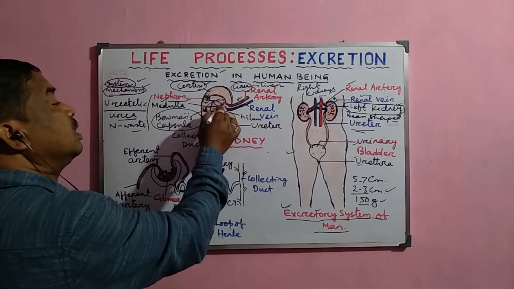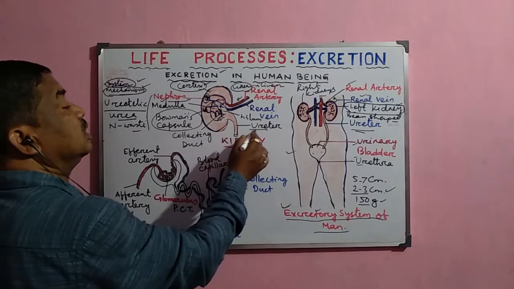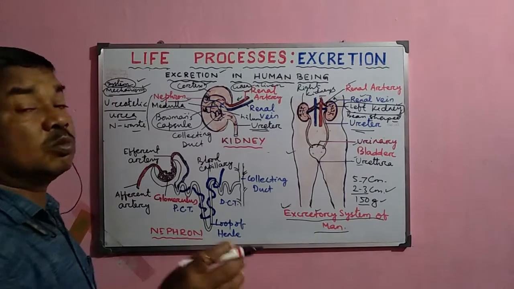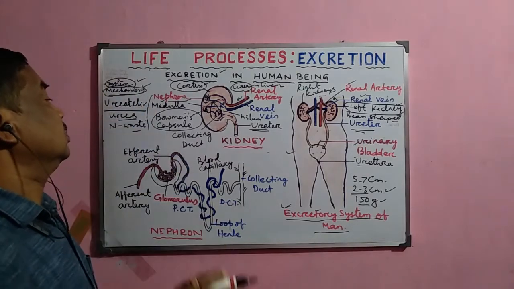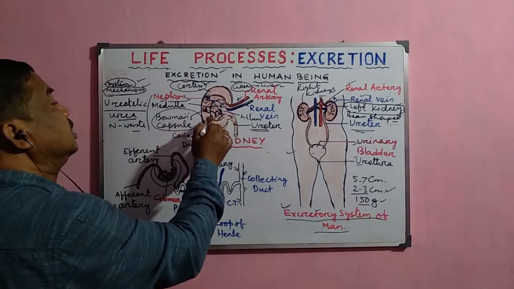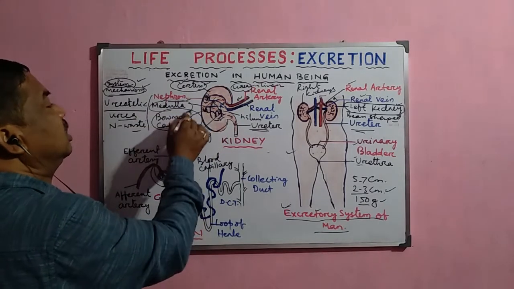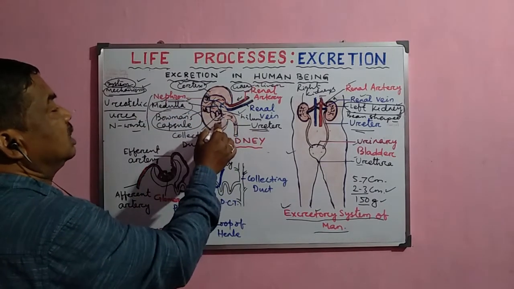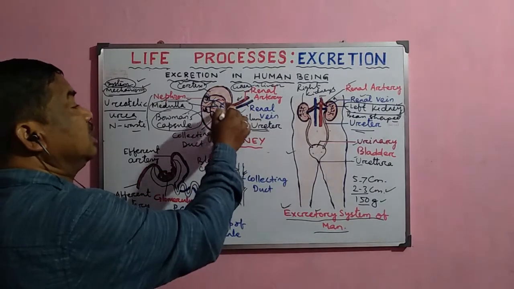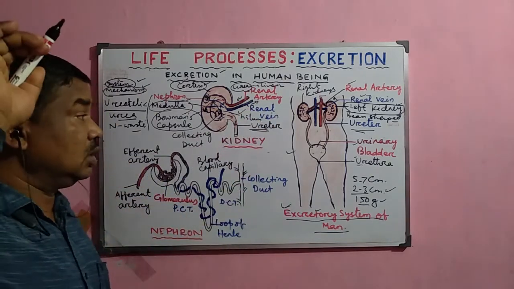collecting duct, and a number of collecting ducts fuse together to form the ureter, and the ureter passes the urine which is formed there inside the kidney. So this is the structure of the kidney: the outer part that is the cortex, the inner part that is the medulla, and this is the hilum. So these are the different parts of the kidney, and now the renal artery supplies the blood, and the renal vein collects the blood from the kidney and supplies it to the heart.